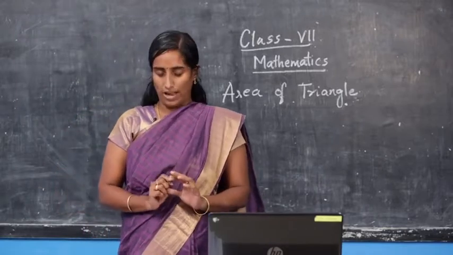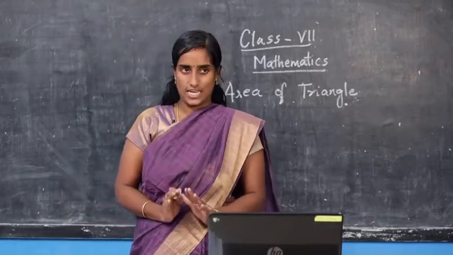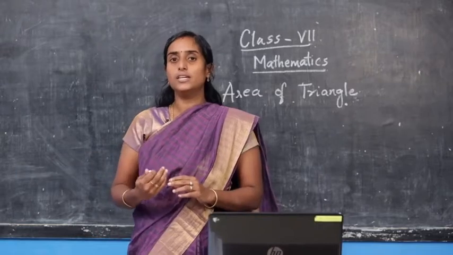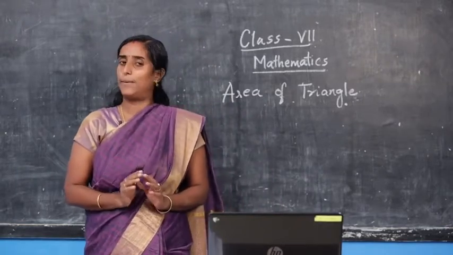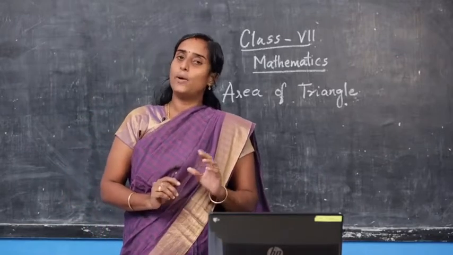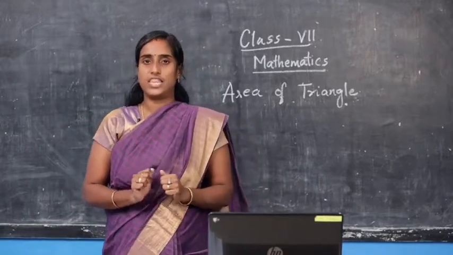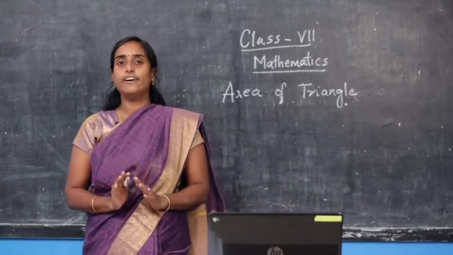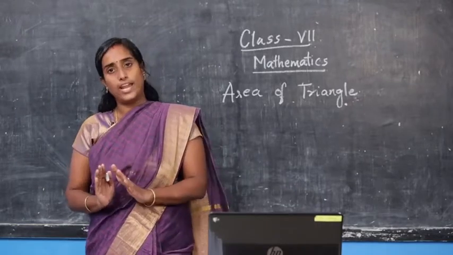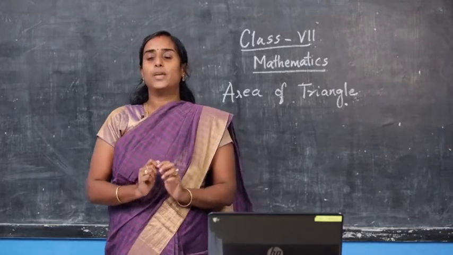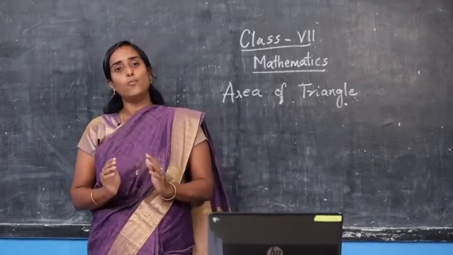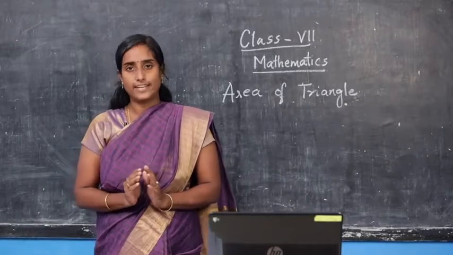Not only have you learned what an area is, you have also learned how to find the area of certain shapes. Am I correct? Yes, you must have learned in your previous section how to find the area of a square as well as a rectangle. Now, let me ask you, what would be the area of a rectangle?